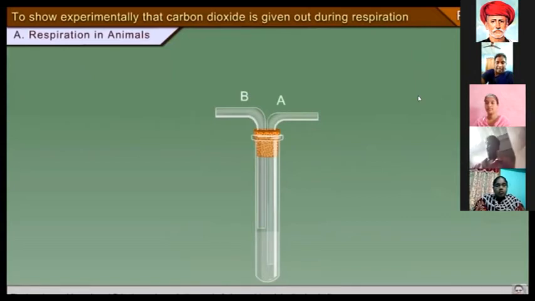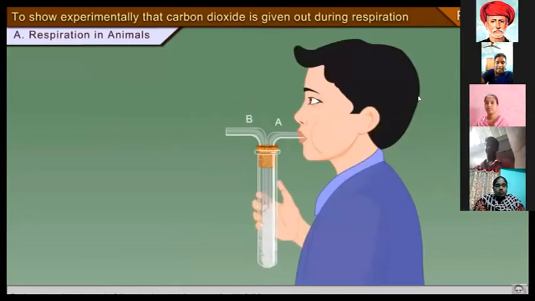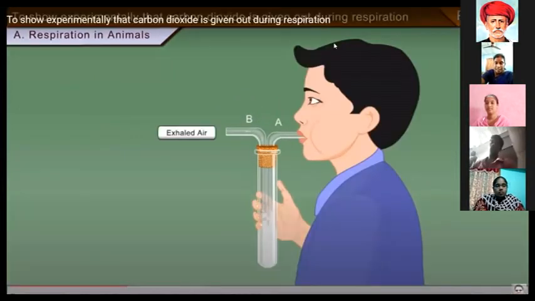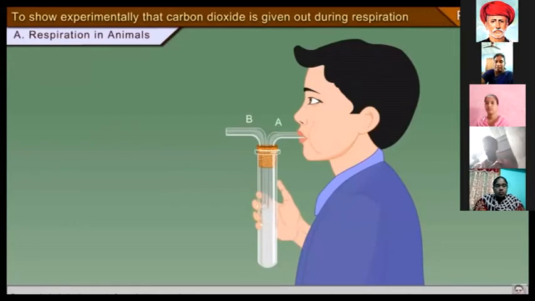The delivery tubes are bent at 90 degrees and inserted into the test tube. Inside the test tube there is calcium hydroxide, lime water. If the boy inhales, the gas is carbon dioxide. Inside, the calcium hydroxide turns milky white, which is called calcium carbonate.